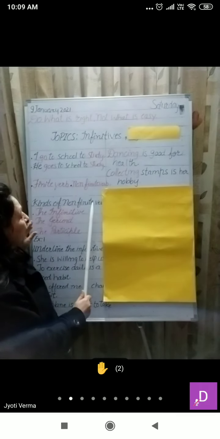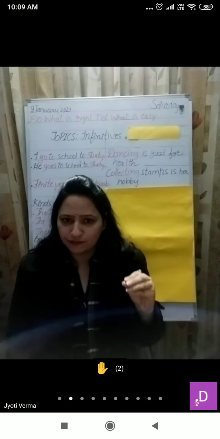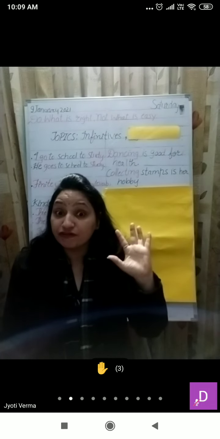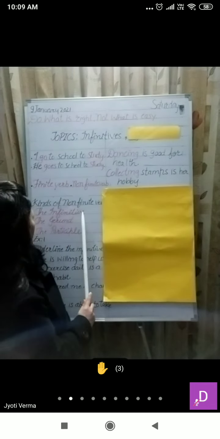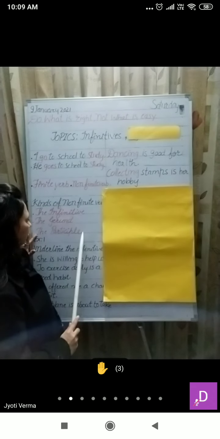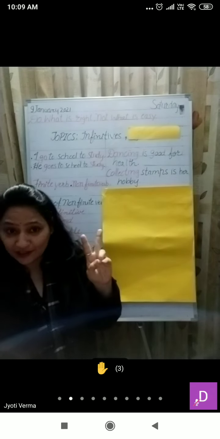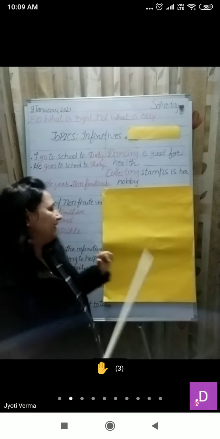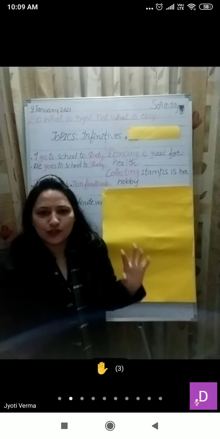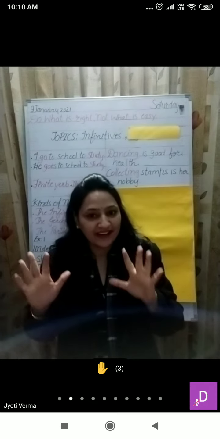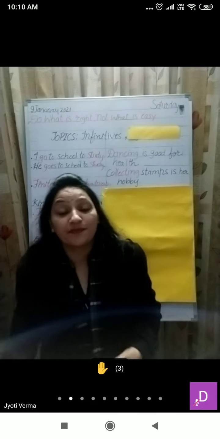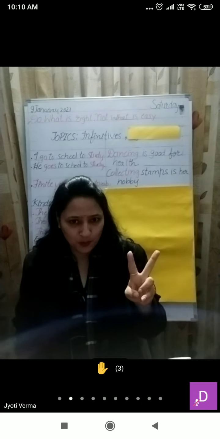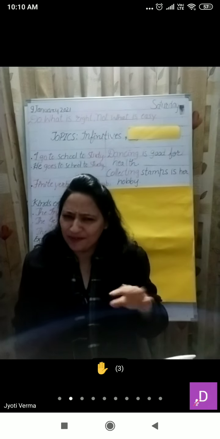So, kinds of non-finite verbs. My dear students, non-finite verb is in your syllabus, so we'll discuss it. Non-finite verbs are of three types. First is the infinitive, second the gerund, and third the participle. There are two topics in your syllabus, the infinitive and the gerund. Yesterday we learned the infinitive. An infinitive is a non-finite verb. It is preceded by to, and it consists of two words: to plus verb one. I hope it is clear to you.